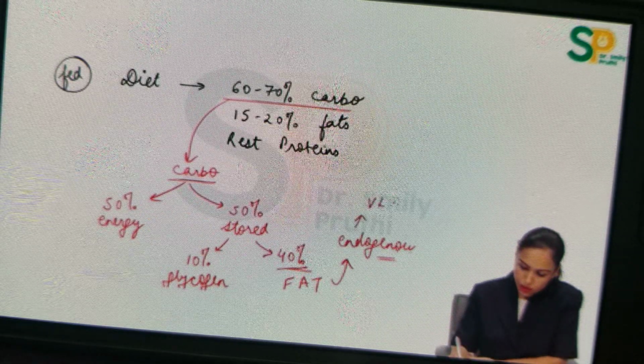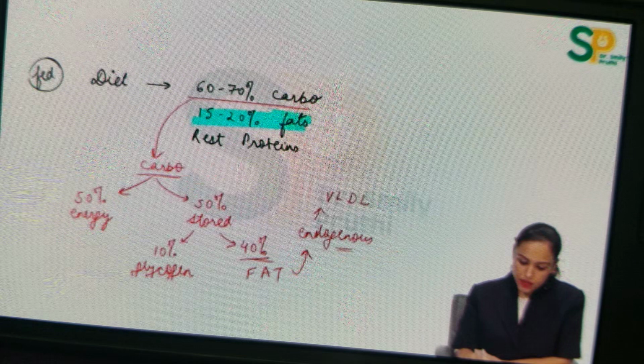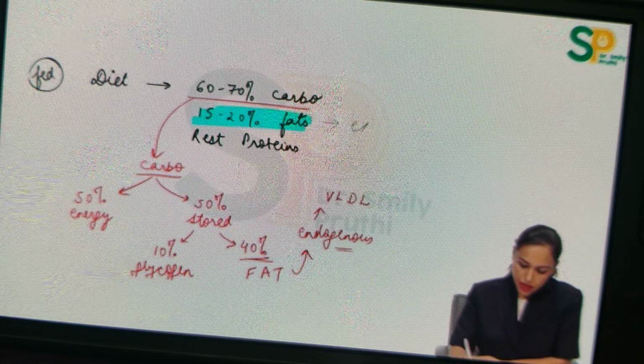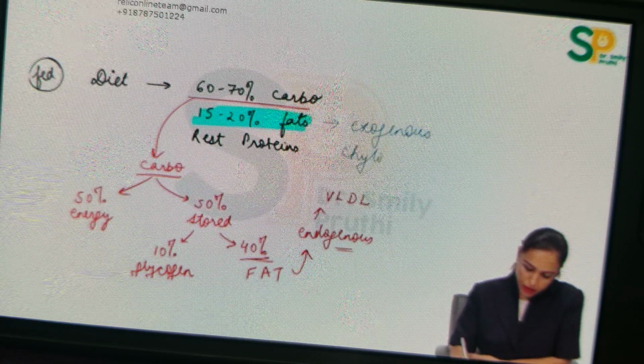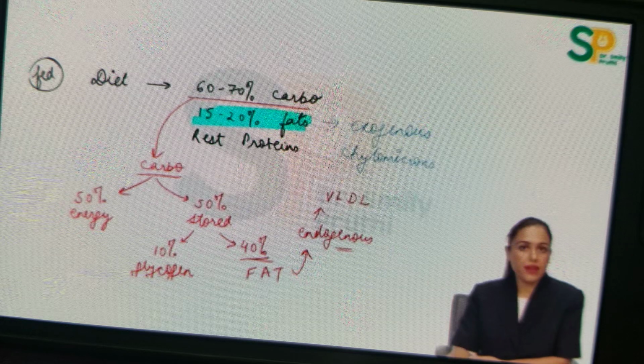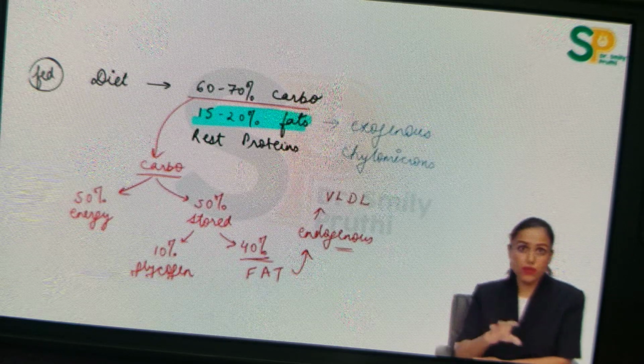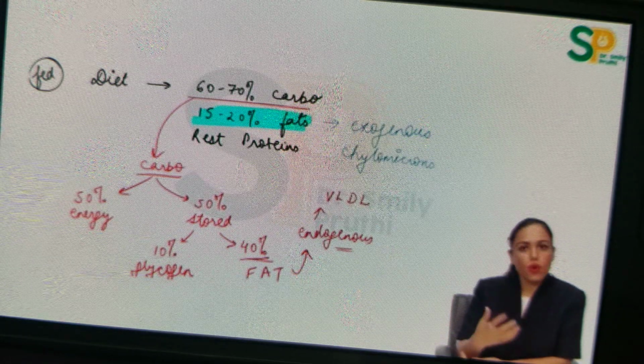Endogenous fat gets transported in the form of VLDL. And the fat which we are taking in the diet is exogenous fat, and it gets transported in the form of chylomicrons. So this is the basic concept of diet, and this concept should be used when some person wants to reduce weight. But a layman does not know all these concepts.